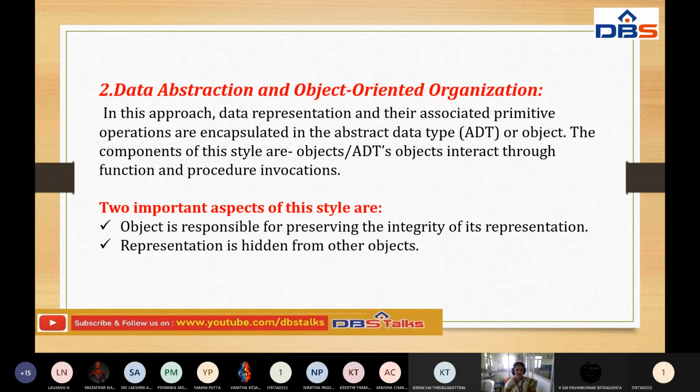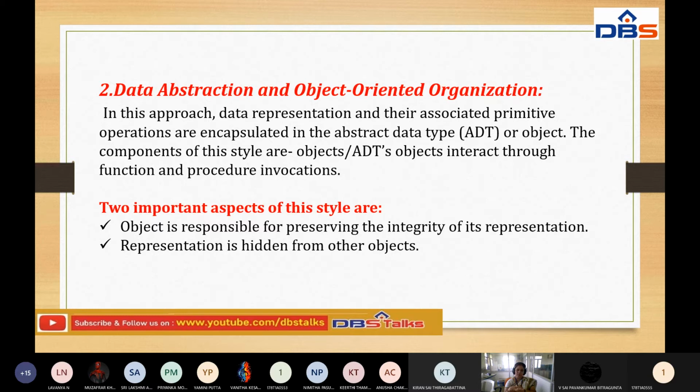So abstraction means what? It's not focusing on implementation, meaning it's not looking at the background details. It looks at what it is, how it is going to process, how to execute it and how to get the results. It doesn't concentrate on the implementation side. That is called abstraction. Object oriented organization means focusing on objects: how the objects are organized and how they communicate together. This is called data abstraction and object oriented organization.